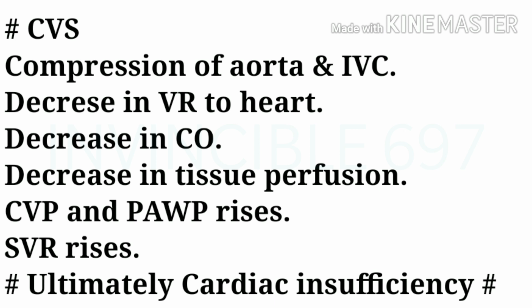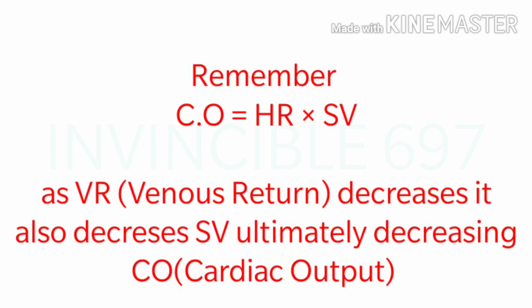In the cardiovascular system, it causes compression of the aorta and inferior vena cava that decreases venous return to the heart, which ultimately leads to decrease in cardiac output. It will ultimately lead to decreased tissue perfusion, and central venous pressure and pulmonary artery wedge pressure rise, and systemic venous resistance also rises, which leads to cardiac insufficiency.